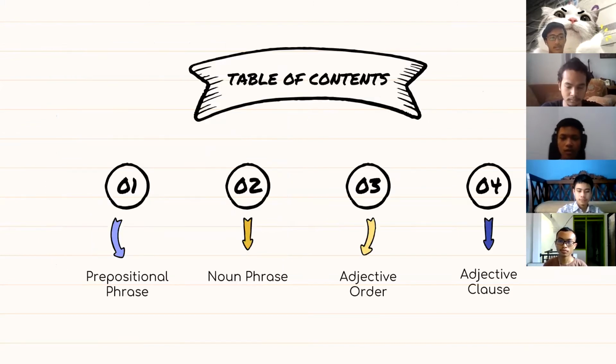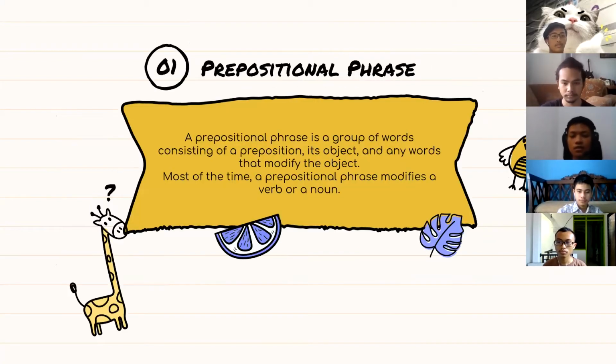Okay, this is the table of contents. It consists of prepositional phrase, noun phrase, adjective order, and adjective clause. Then this is the prepositional phrase. And what is a prepositional phrase? A prepositional phrase is a group of words consisting of a preposition, its object, and any words that modify the object.